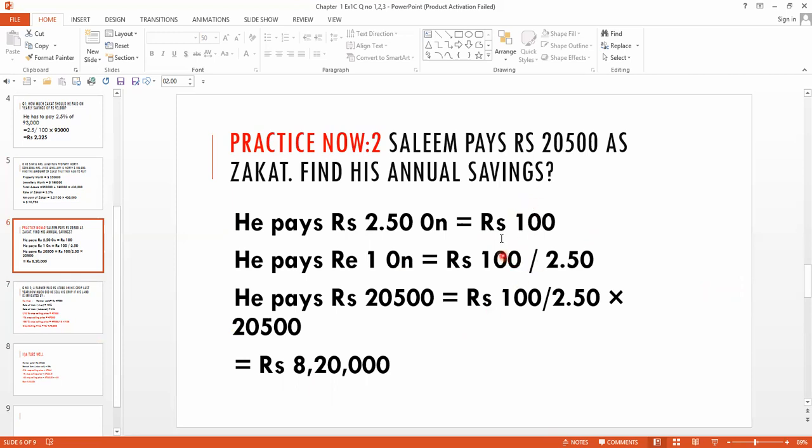Then see, this time they gave us the zakat, and this is his savings. So if he has 100 rupees savings, how much zakat does he have to pay? 2.50. And if he has savings of rupees 1, how much zakat does he have to pay? 100 divided by 2.50. Okay. Similarly, we will get this. This is the first method. We can also solve the same question using the second method, I will do it for you. Look here.